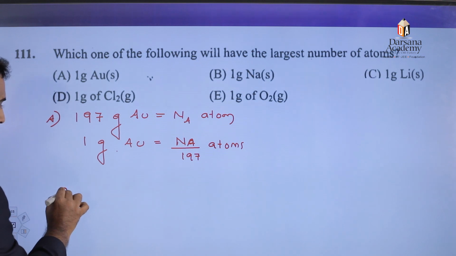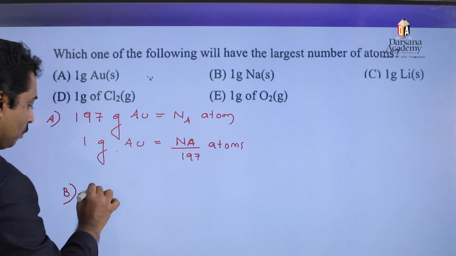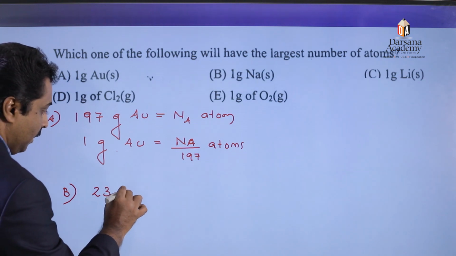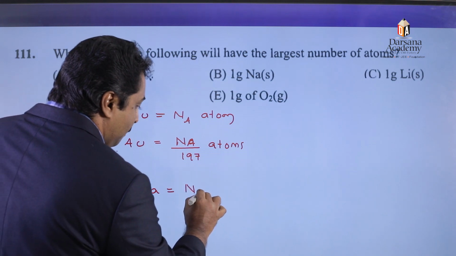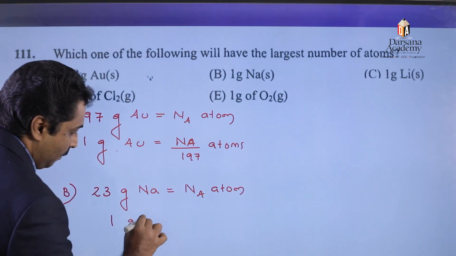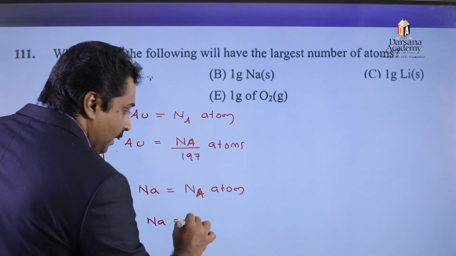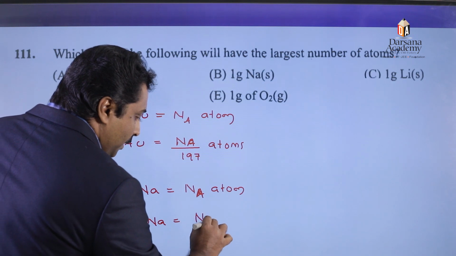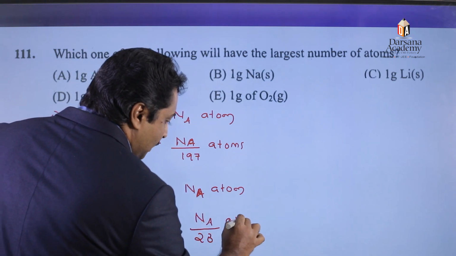Then the second option is 1 gram of sodium atom. The gram atomic mass of sodium is 23. 23 gram of sodium is equal to Avogadro number of sodium atoms. So 1 gram of sodium is equal to how many sodium atoms? Avogadro number divided by 23 sodium atoms are there.